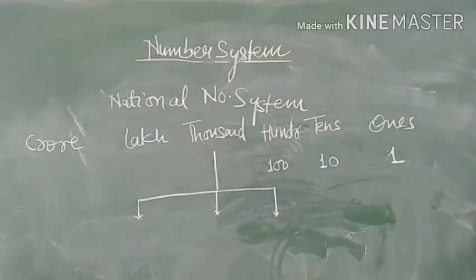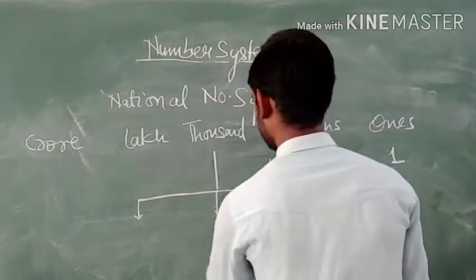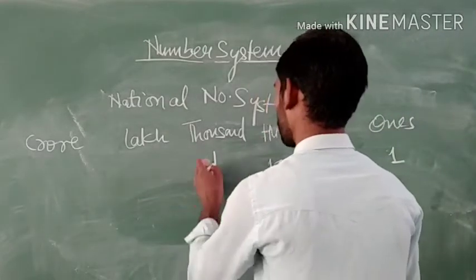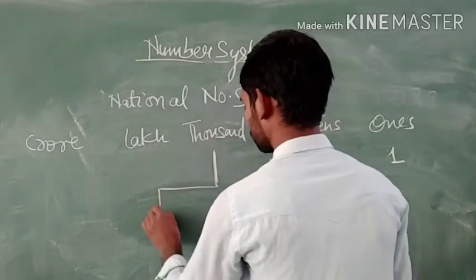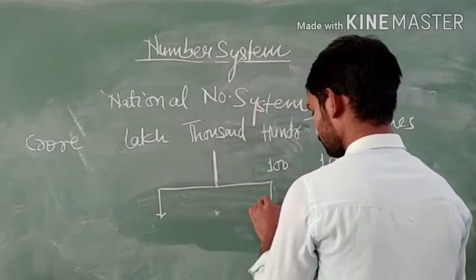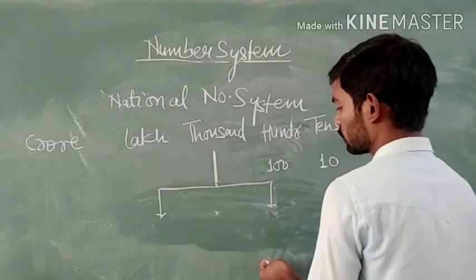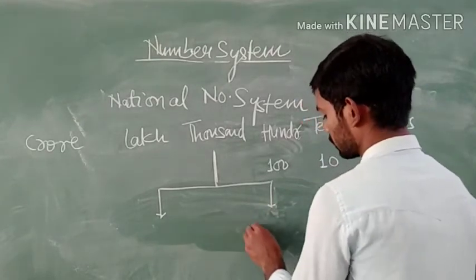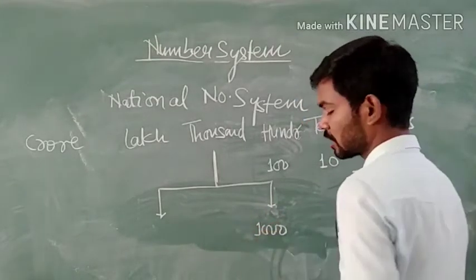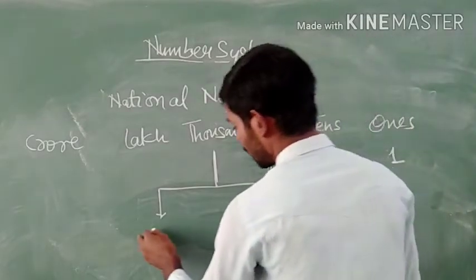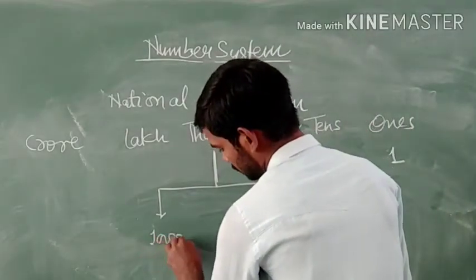Sorry, it is divided into 2 parts, not 3. These are 1000 and 10,000.